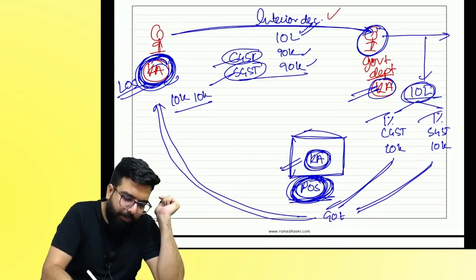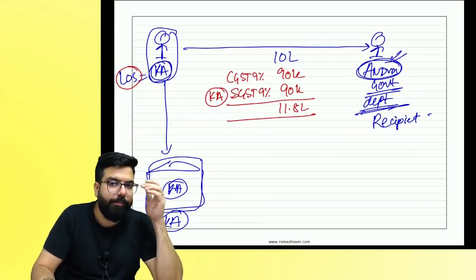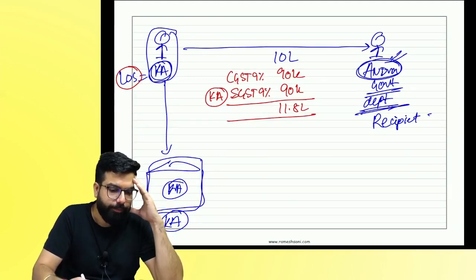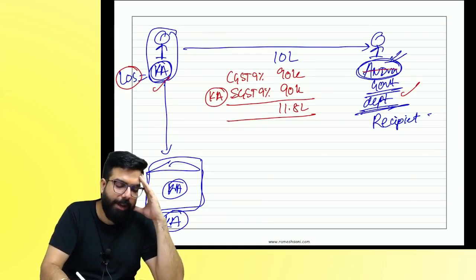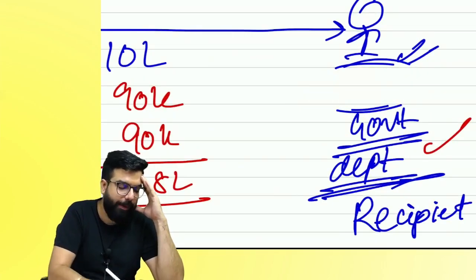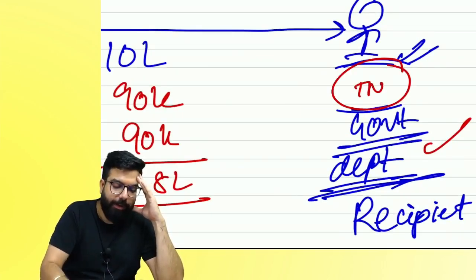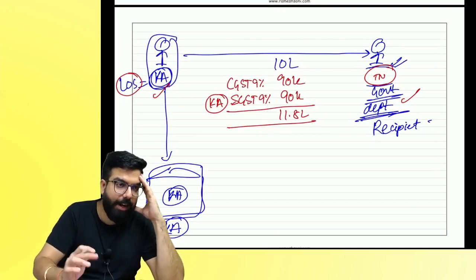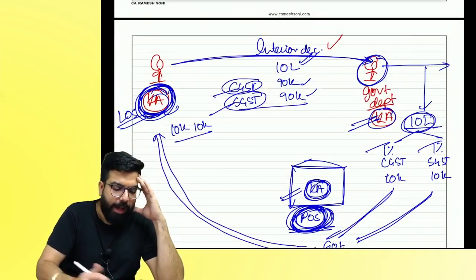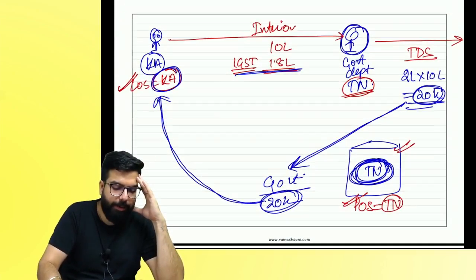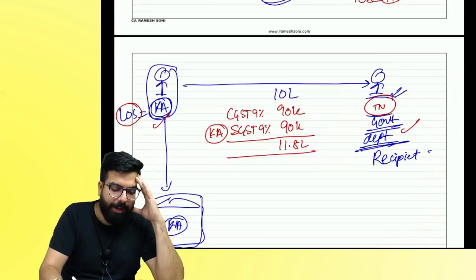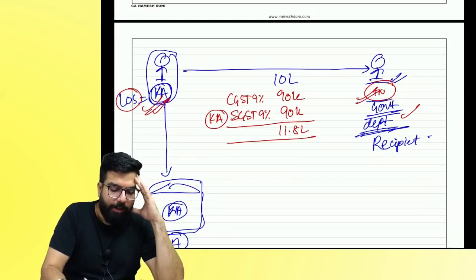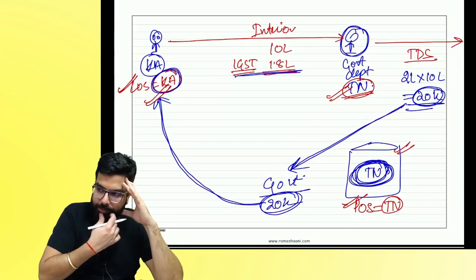Is there any difference between the first example and the third example? What is the difference? No, I am in Karnataka. The recipient is in Andhra Pradesh. Okay, I will make this Tamil Nadu. No problem. People, tell me one thing. I am in Karnataka, recipient in Karnataka. In this other example, I am in Karnataka, recipient in Tamil Nadu. What is the difference?